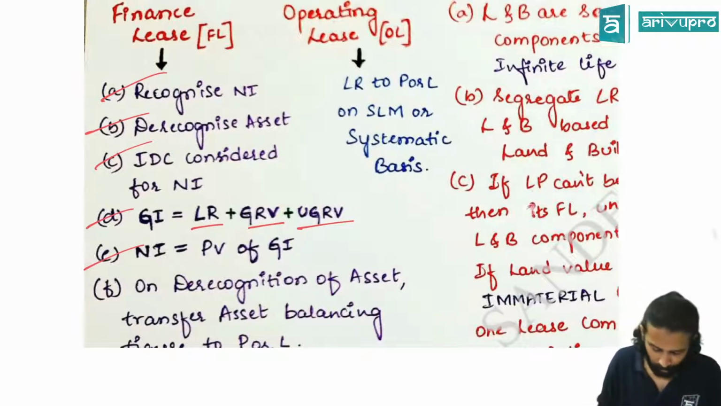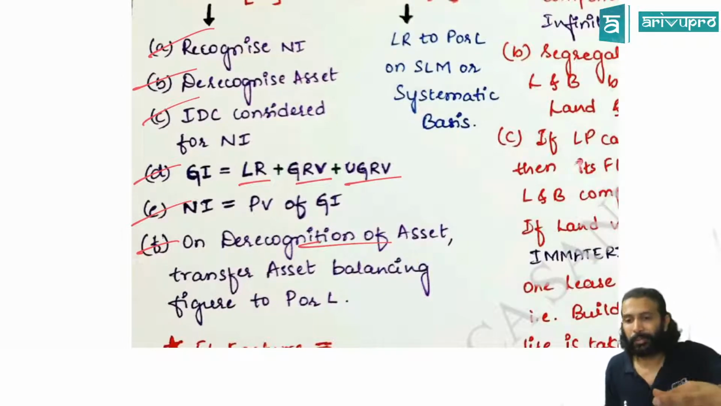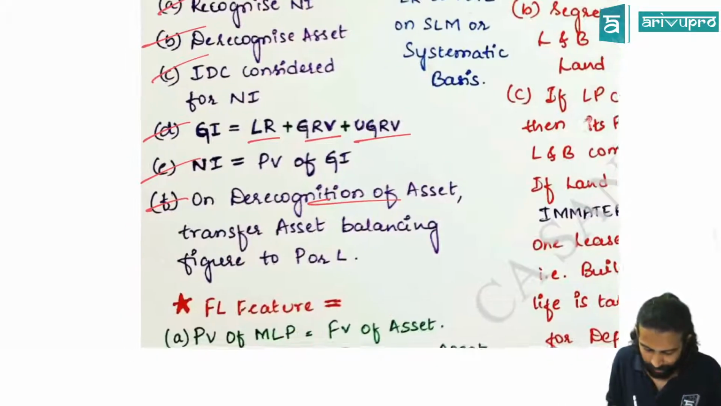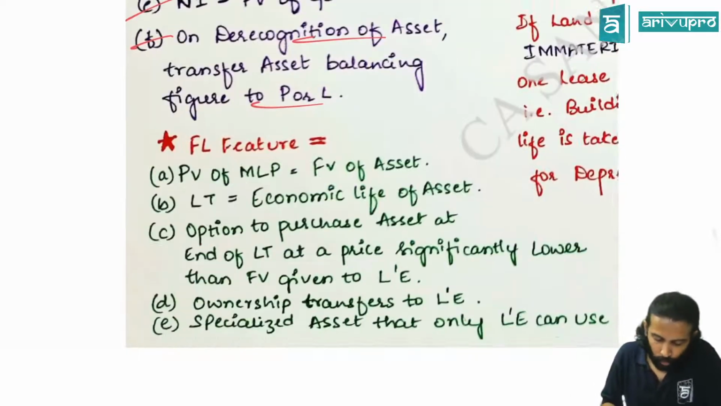No problem. Fine now. On derecognition, you have to derecognize asset and show net investment. There'll be a difference. That difference will be transferred off to P or L. Correct? Alright. Next, how do you find out whether it's a finance lease?